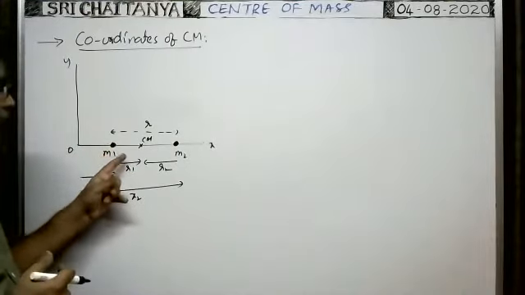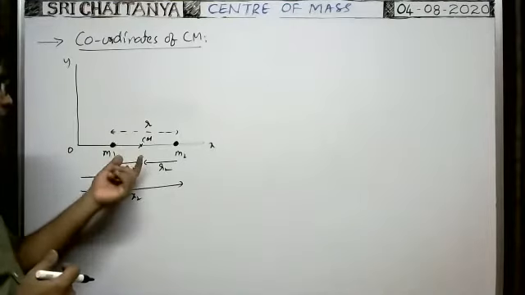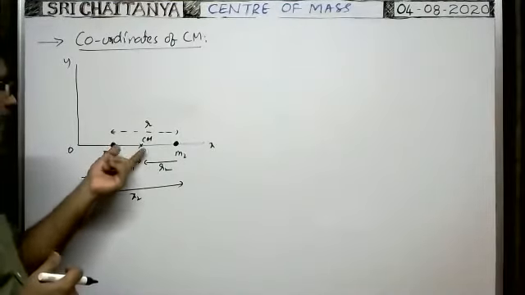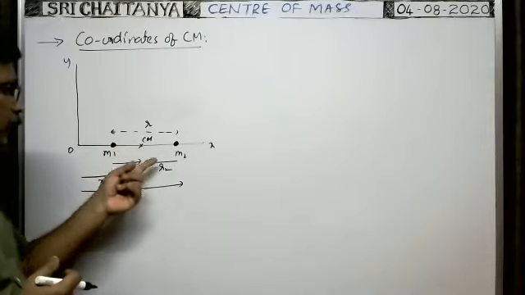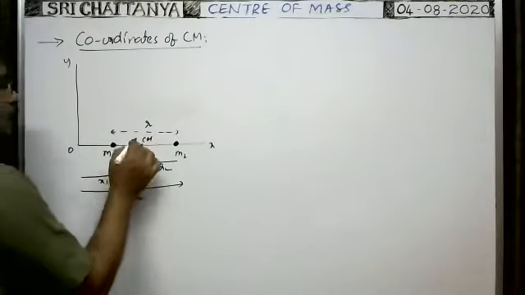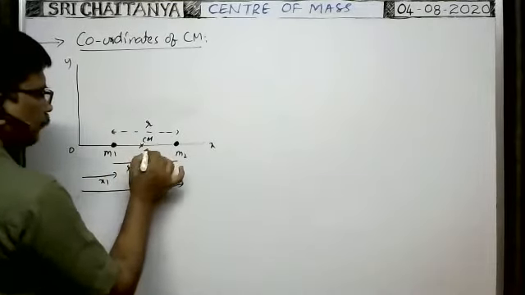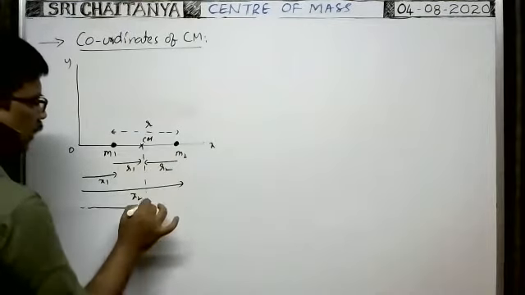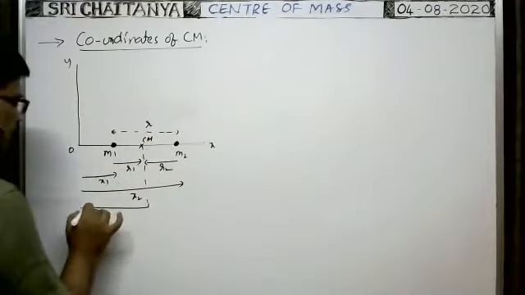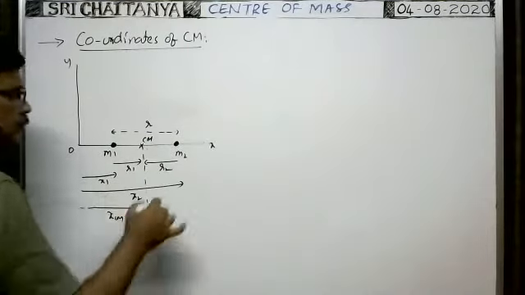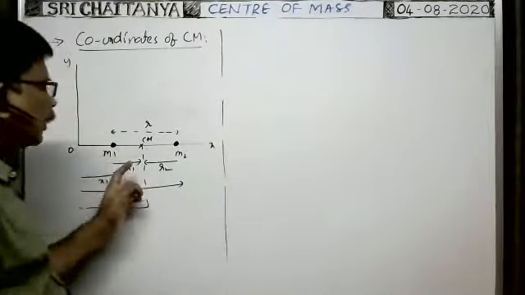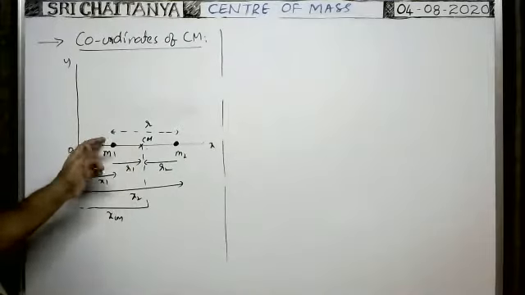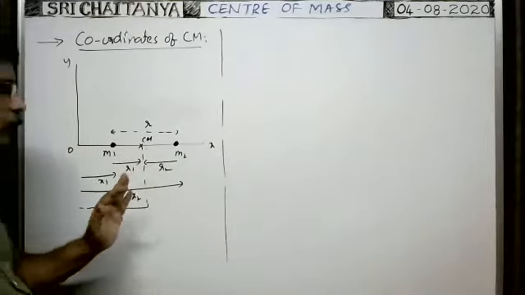How does the center of mass lie? The distance between the two particles is r, and the distance of the center of mass from the first particle is r1, from the second particle it is r2. The x coordinate of the center of mass is say xcm. The x coordinate of the center of mass means the distance of the center of mass of the two particle system from the origin is xcm.